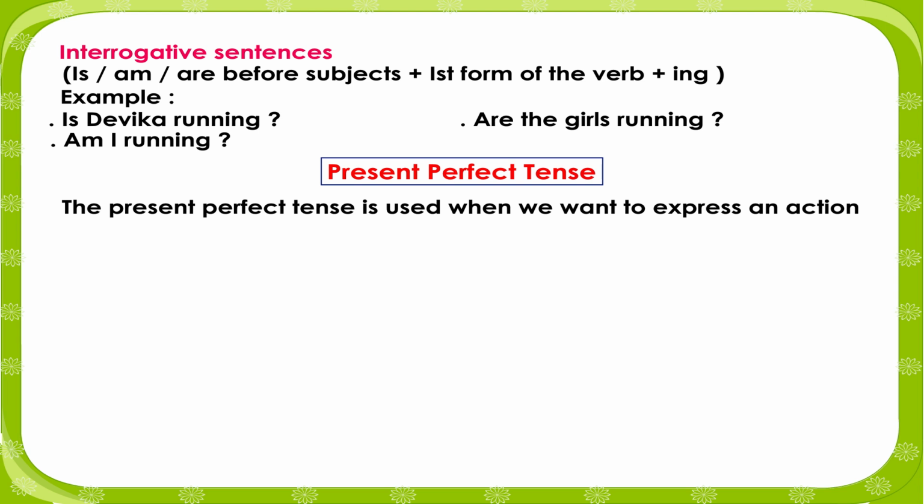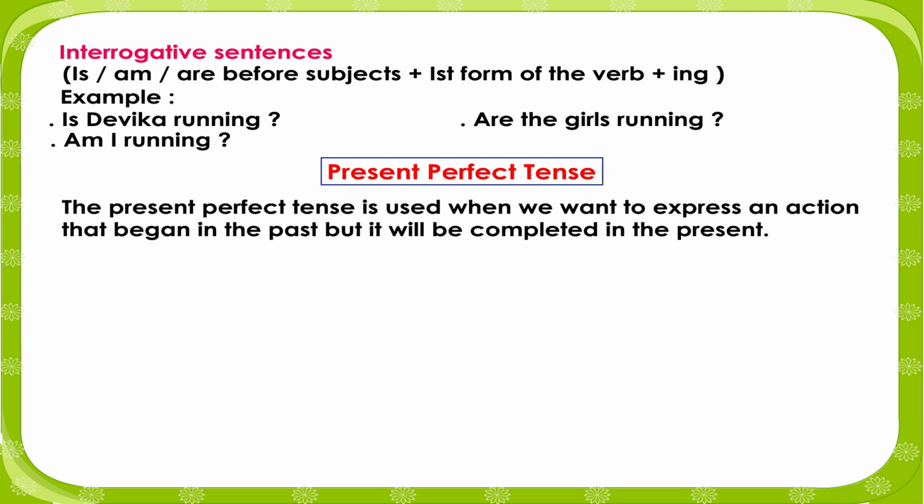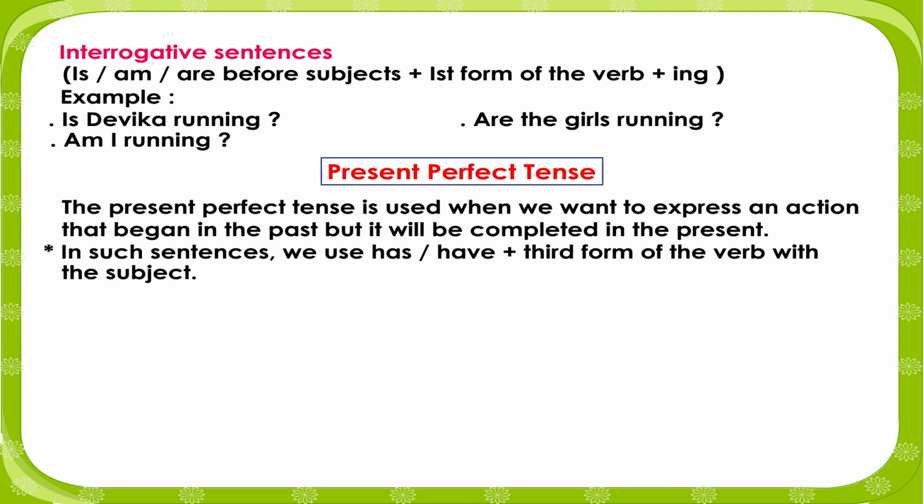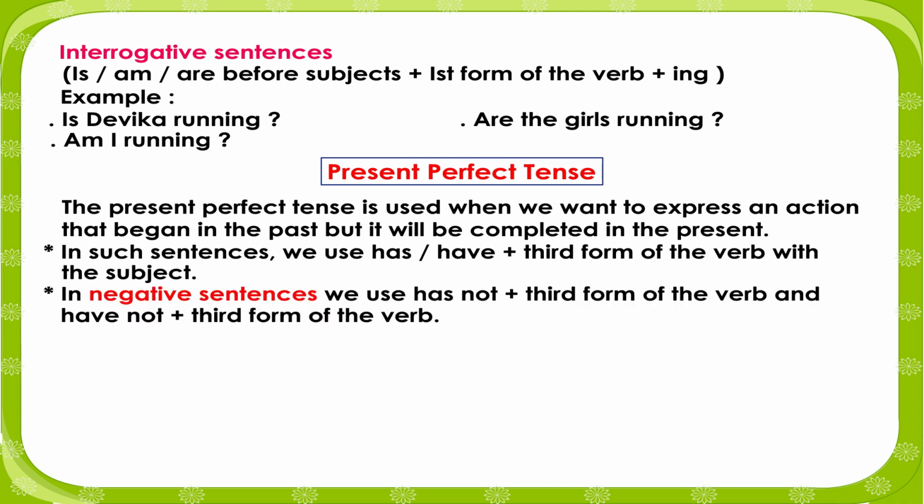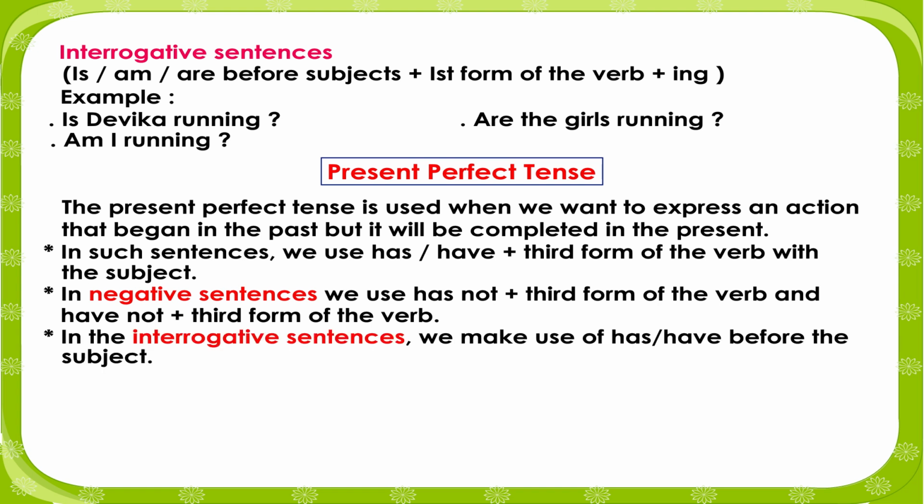Present perfect tense. The present perfect tense is used when we want to express an action that began in the past but will be completed in the present. In such sentences, we use has, have plus third form of the verb with the subject. In negative sentences, we use has not plus third form of the verb and have not plus third form of the verb. In the interrogative sentences, we make use of has or have before the subject.